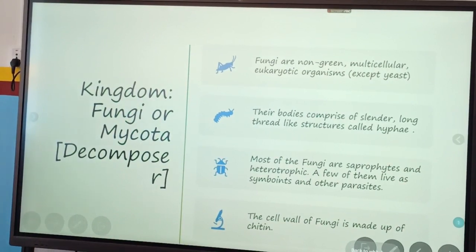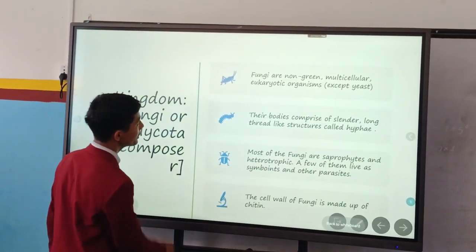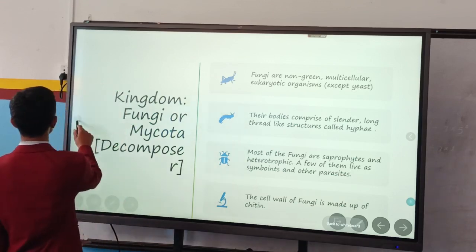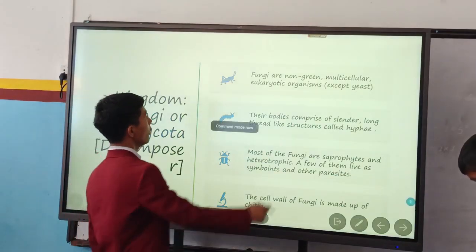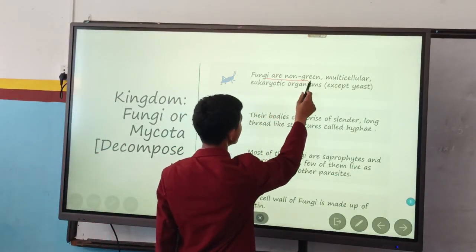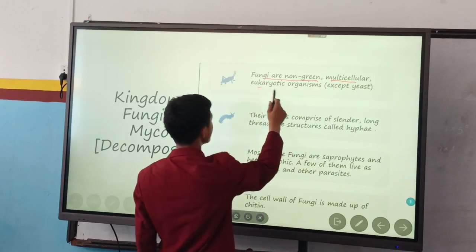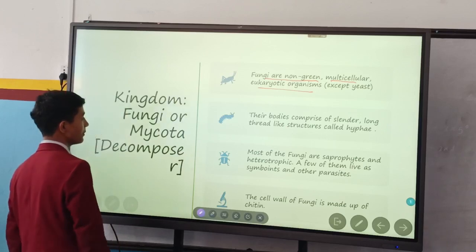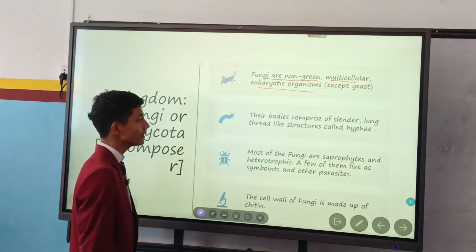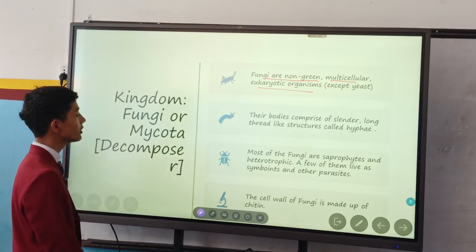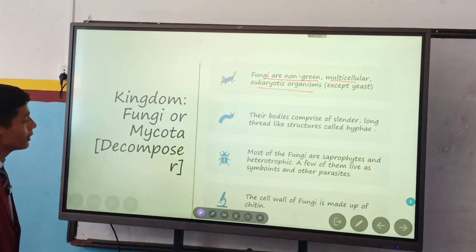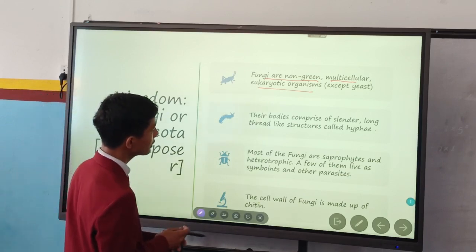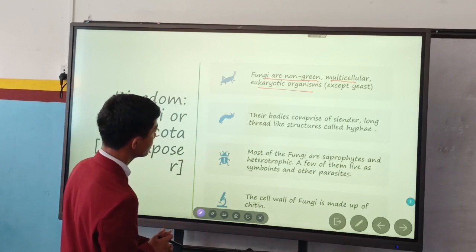Kingdom Fungi or Mycota. Fungi are non-green multicellular eukaryotic organisms. Their bodies comprise slender, long, thread-like structures called hyphae.